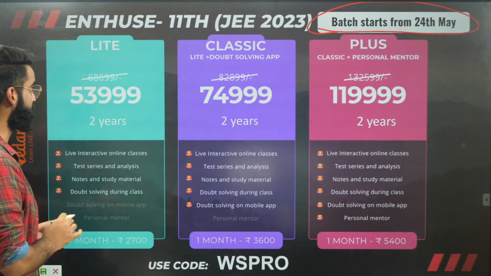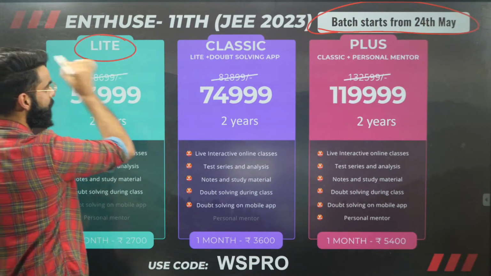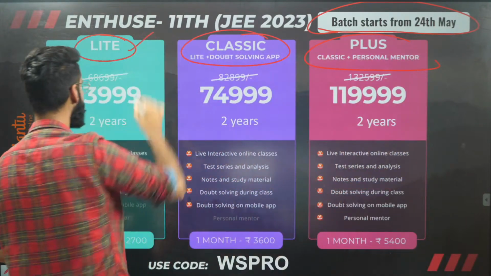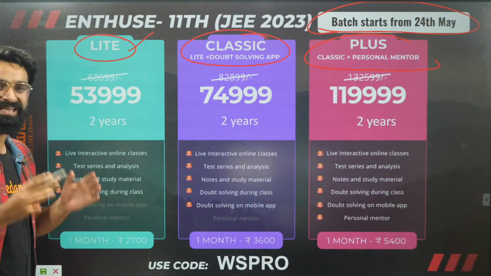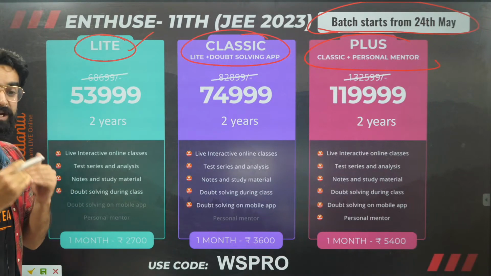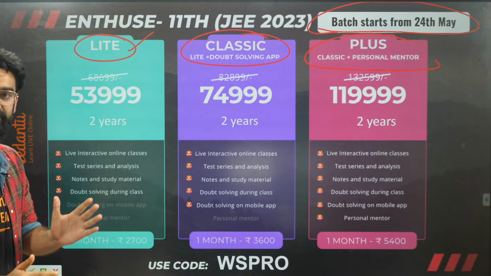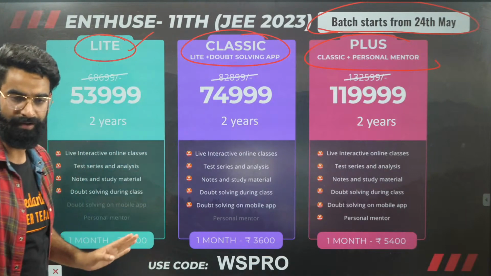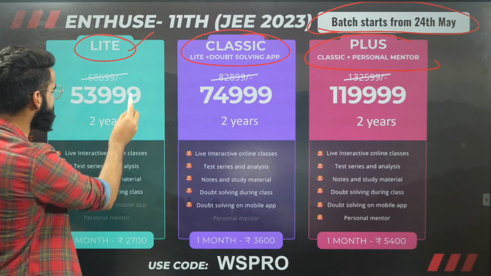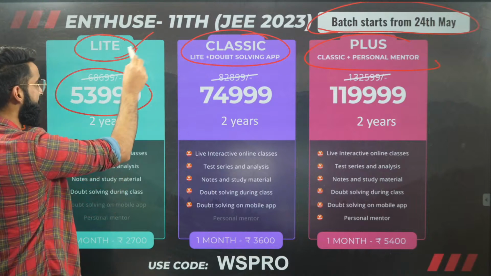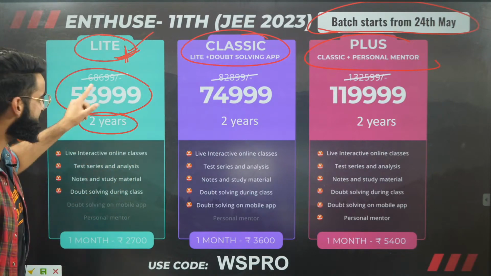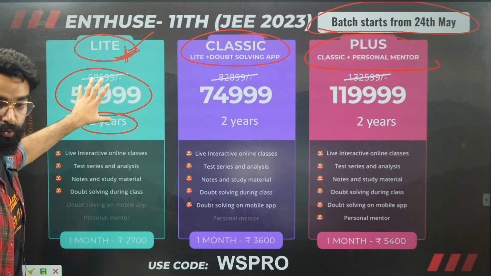In order to get enrolled in the actual Vedantu classroom, we have got three courses for you. One is called the Light Program. If you want to stay with us for 2 years, if you want me to train you personally for 2 years in chemistry, I want you to take any one of these plans. This is the course fee for the Light Program, and it is valid for 2 years. It is a complete package for 2 years, okay?